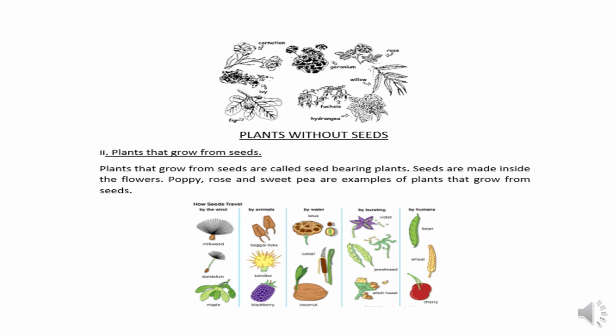And then these are the examples of those plants in which the seeds travel by bursting. And this is violet. Then next is jewelweed.